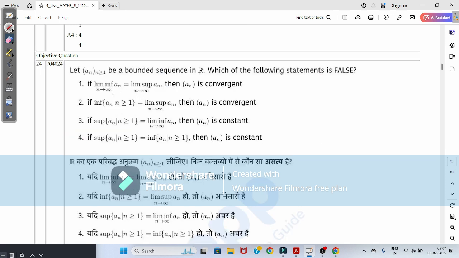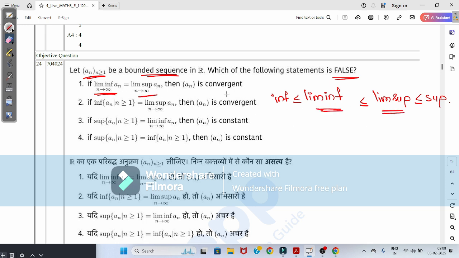In this question, a_n is a bounded sequence in R. Which of the following statements is false here? For limit supremum and limit infimum, we have the condition that infimum is less than or equal to limit infimum, which is less than or equal to limit supremum, which is less than or equal to supremum. Now the first condition: limit infimum is equal to limit supremum. Here these two conditions are true, so it is convergent. Yes, it is a true statement here.